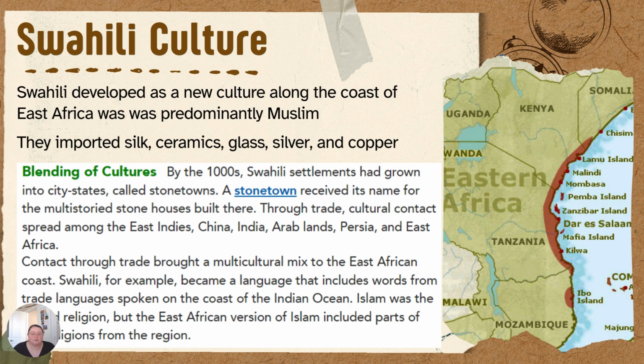Through trade, cultural contact spread among the East Indies, China, India, Arab lands, Persia, and East Africa. Contact through trade brought a multicultural mix to the East African coast. Swahili, for example, became a language that includes words from the trade languages spoken on the coast of the Indian Ocean. Islam was the shared religion, but the East African version of Islam included parts of folk religion from the region.